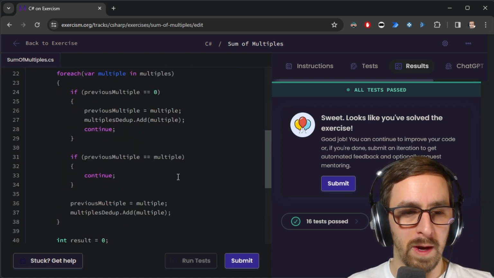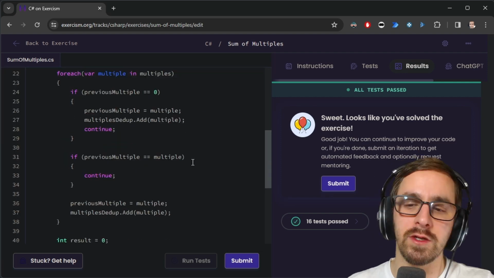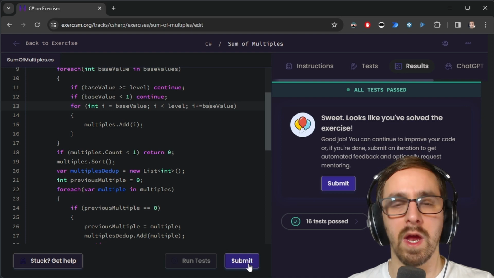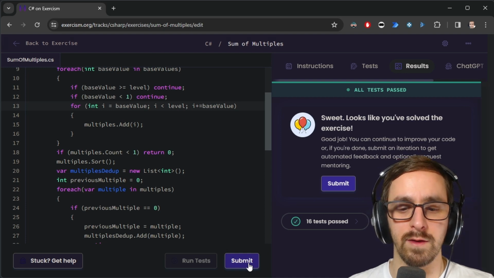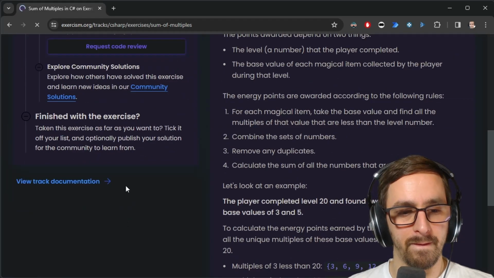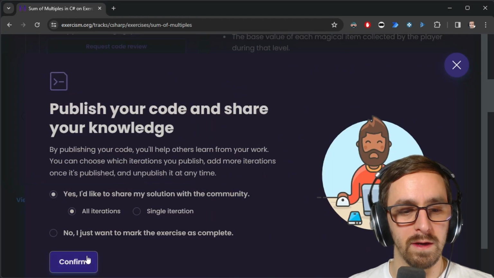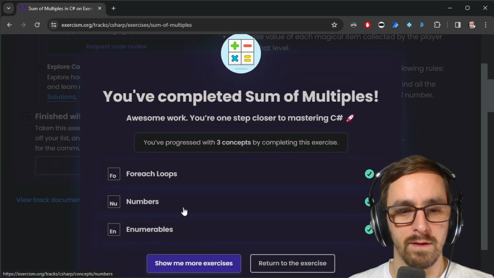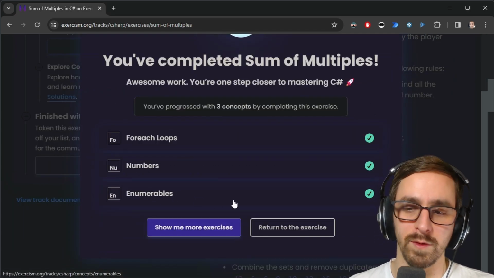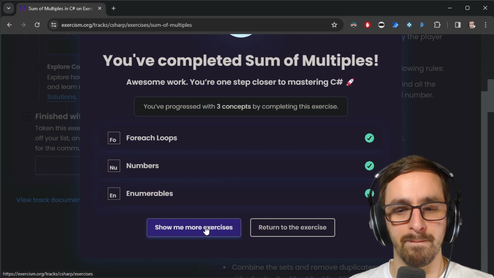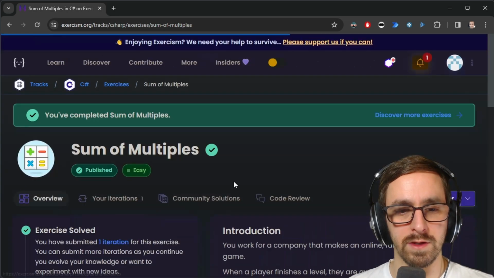And we could probably improve this with LINQ. Should I do it? I could just submit it, actually, and then we can come back and do an iteration right now. So let's do that. I'm going to submit this. Mark it complete, confirm, and then it should say LINQ in here. Yeah, foreach numbers, enumerables, whatever. So it doesn't say LINQ, because it's not really required. That's fair.